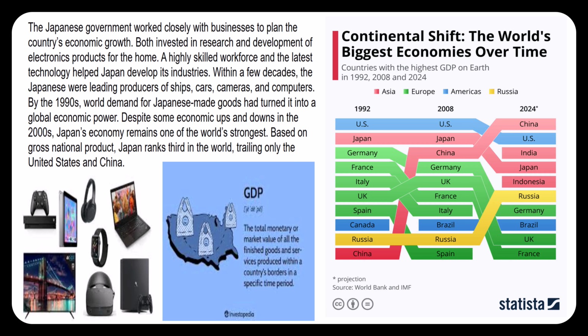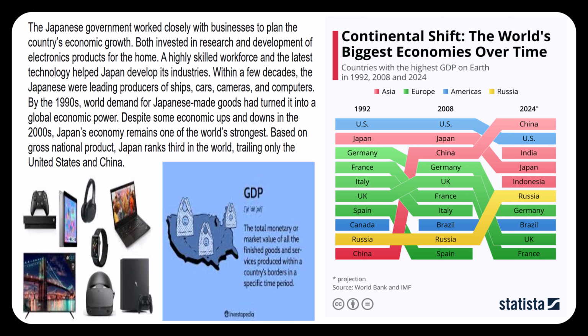And so we are going to look at question 25 here. How did Japan become a leader in the production of ships, cars, cameras, computers, and other technologies? Well, their government worked closely with business to plan, this is our way to the future. Since we were torn down in World War II, we're going to rebuild with a new economy, and we're going to focus on the things that people in the 20th and 21st centuries are going to want. Things like electronics, technology, things like that.